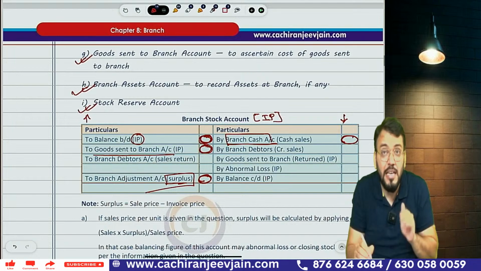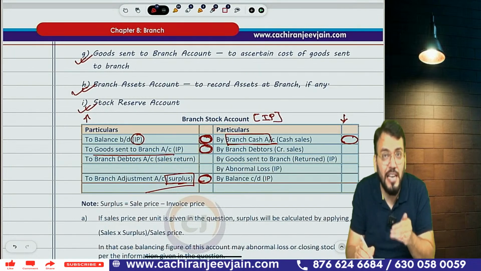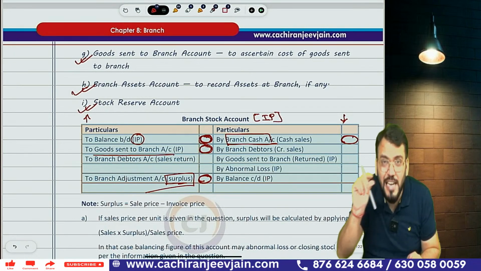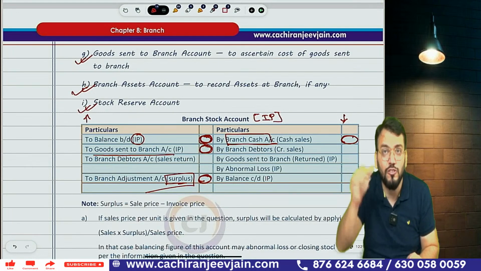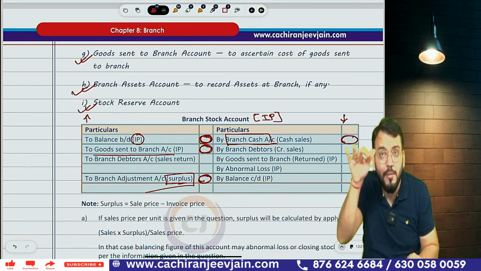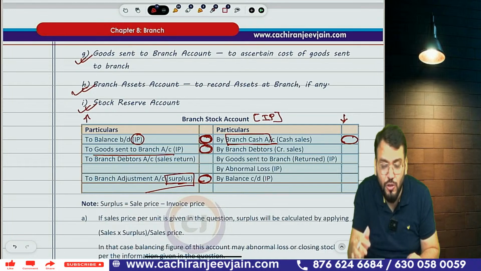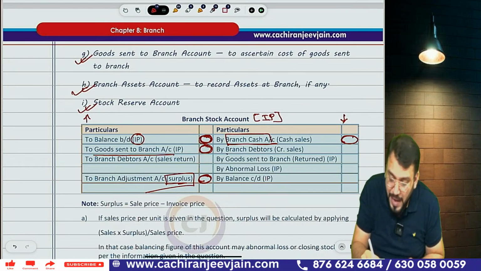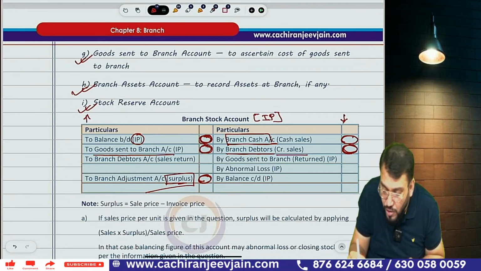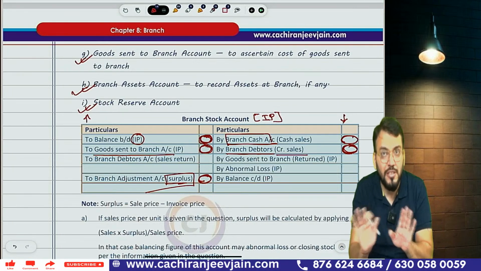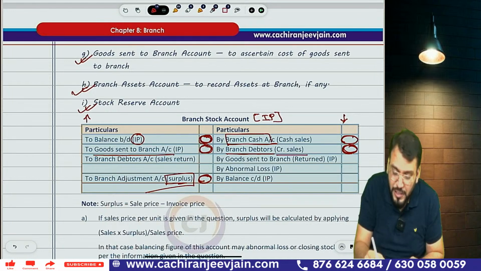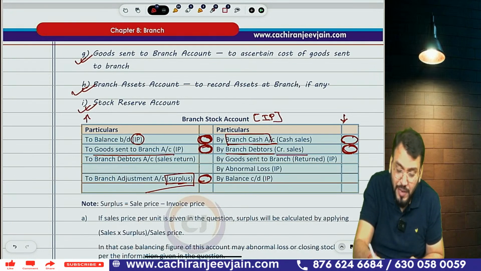Got this point? If there is some credit sale, what will be the journal entry? Branch debtor account debit to branch stock account. So once again branch stock will decrease. Branch stock will decrease means the branch stock account will be credited by branch debtor, you can see credit sales. So this branch stock account will decrease. Understood? Correct? To opening stock you have written. Goods sent to branch you have written. Are you getting what I am saying?